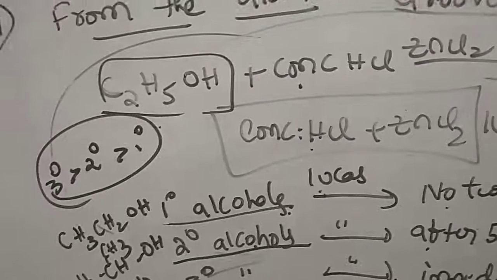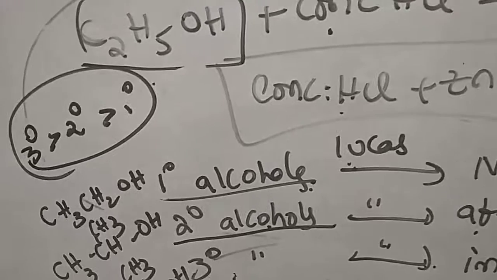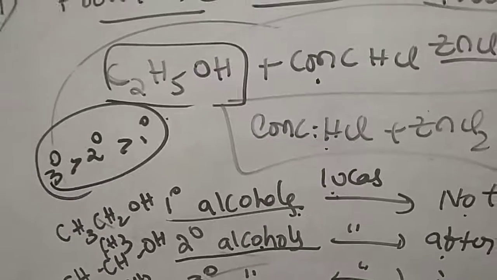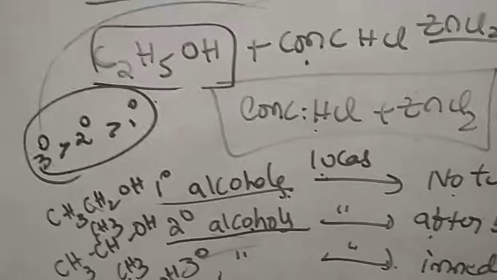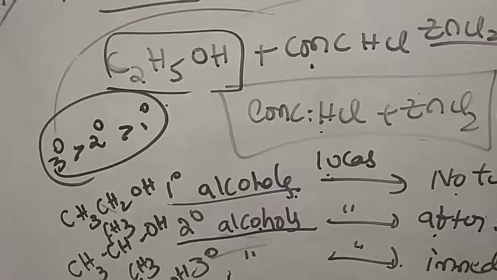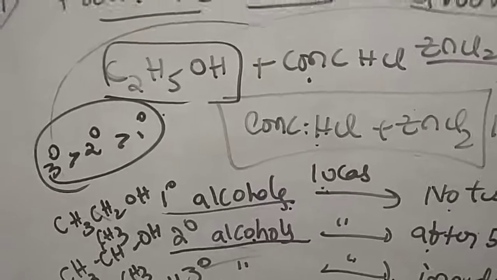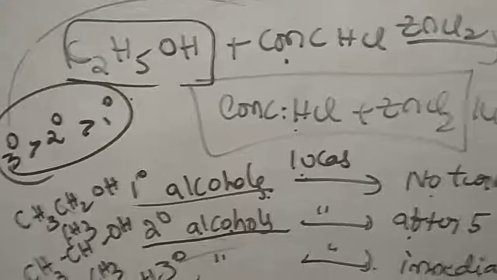Again we have information about the Lucas reagent, that to identify the reactivity of the given organic compound, Lucas reagent is used. Primary alcohols give no turbidity, secondary alcohols with Lucas reagent give turbidity after 5 minutes, and tertiary alcohols with Lucas reagent form immediate turbidity.